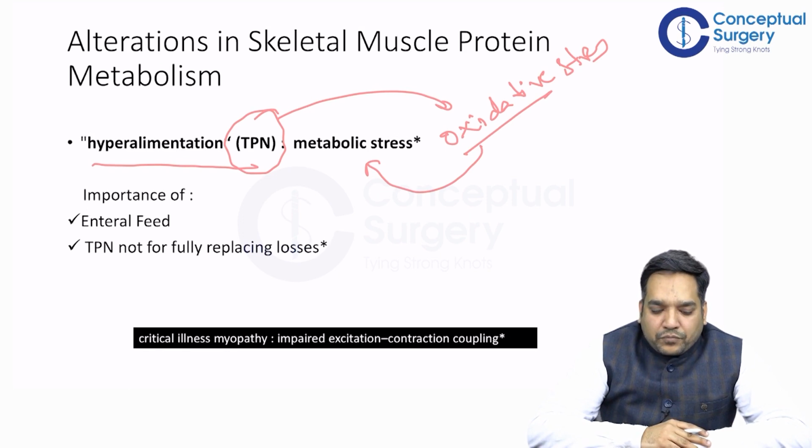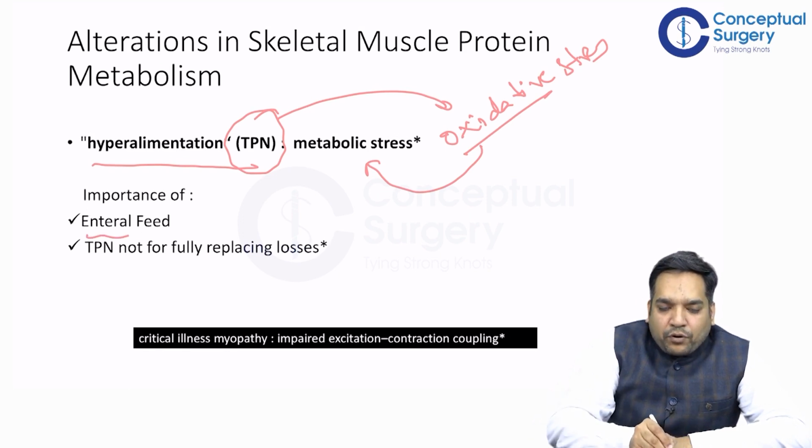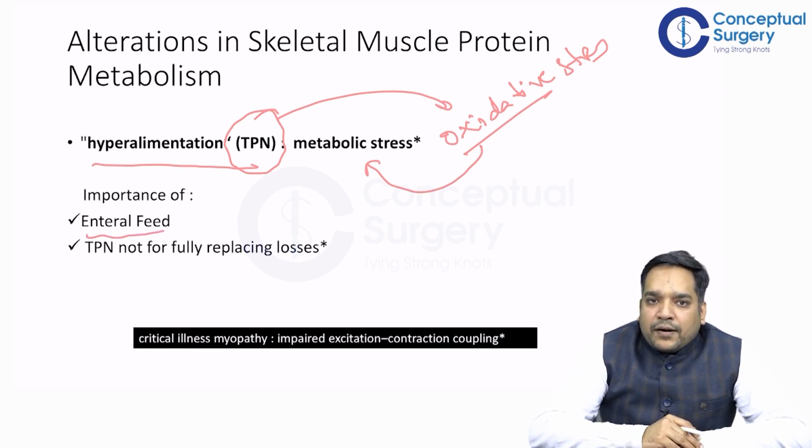So that is why the enteral feed is very important, right? TPN can't replace enteral feed. TPN is a source of stress. And it is also important to know that the role of TPN should not be to fully replace the losses, but to attenuate them. The cause is that it causes oxidative stress. So we don't want to give a higher volume, right?